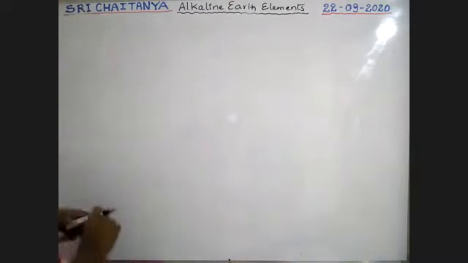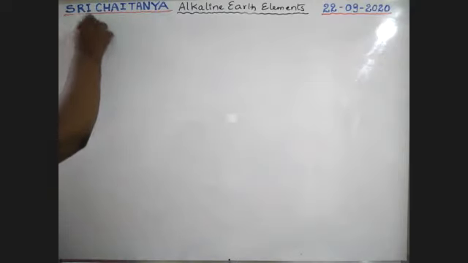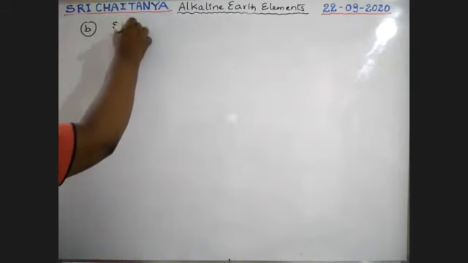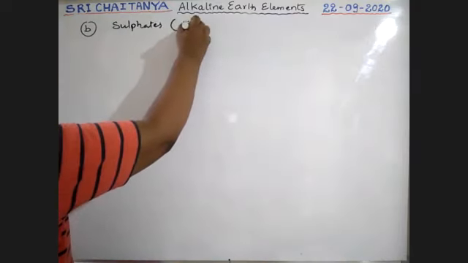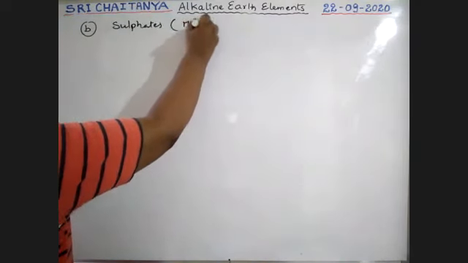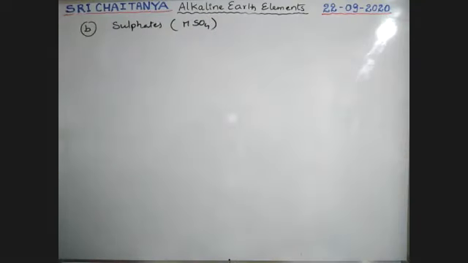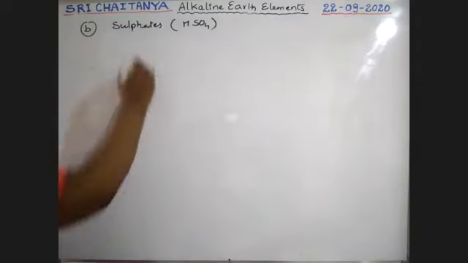That is the second one, B, sulfates. Formula: MSO4, M plus 2, SO4 minus 2. MSO4 is the general formula, boys.